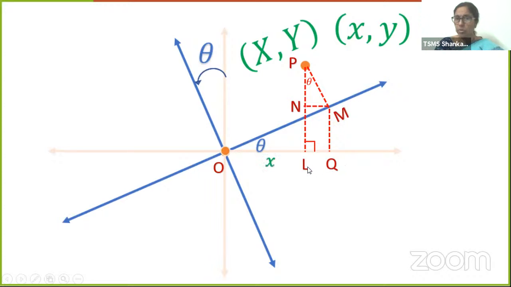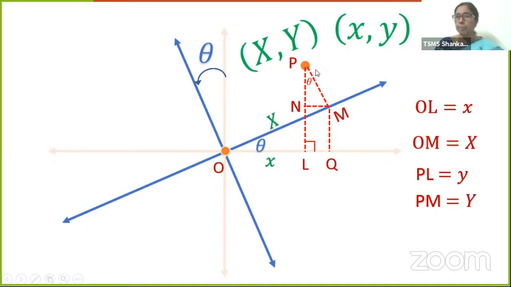Why did we do so? We know O to L is small x, and OM is capital X. What is PL? That is y, according to the original system, that's why it is small y. And PM, according to the new system, new axis, is capital Y.